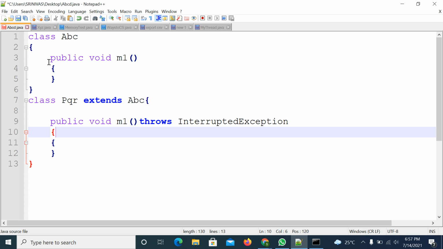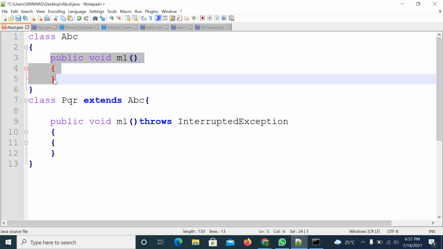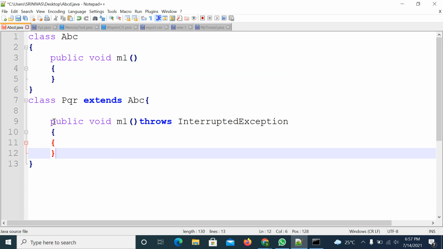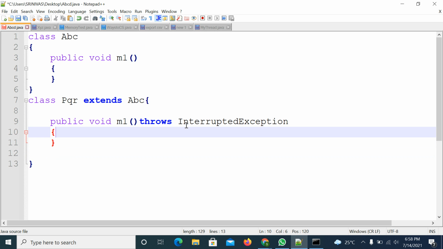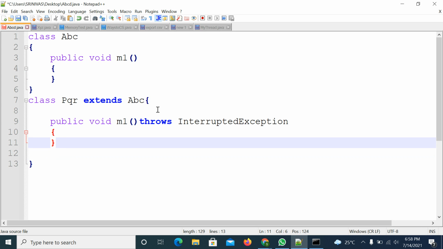If the superclass method is not throwing an exception, you are not supposed to throw it. If it is throwing an exception, you can throw it or not, that is up to you. We discussed this as part of the overriding concept.